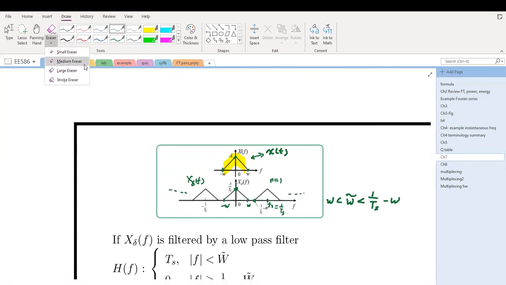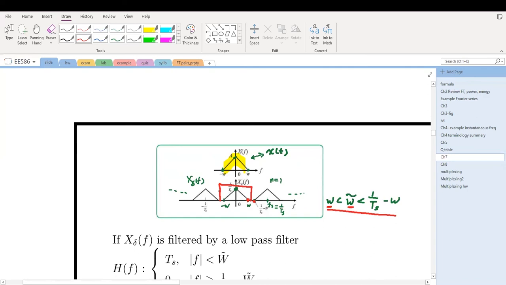Now, if we want to recover the original continuous time signal, what we need is a low-pass filter. If we apply a low-pass filter here, the cutoff frequency can be anywhere from W to 1 over Ts minus W. So anywhere between here and here, I call it W tilde, the cutoff frequency. As long as this condition is satisfied, this low-pass filter can extract this spectrum out.